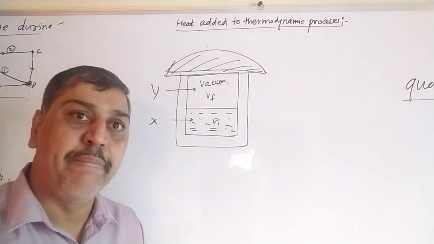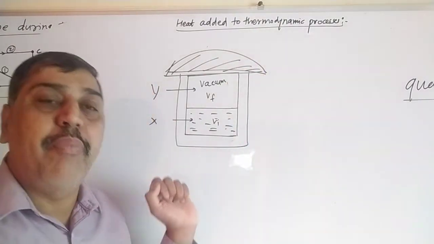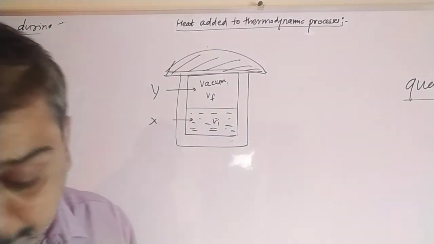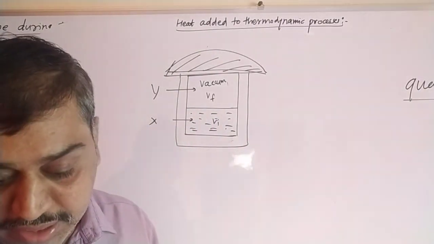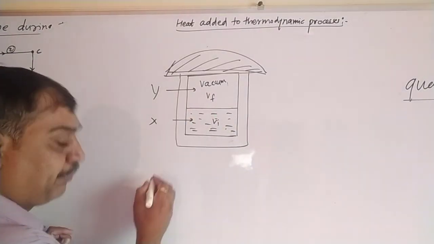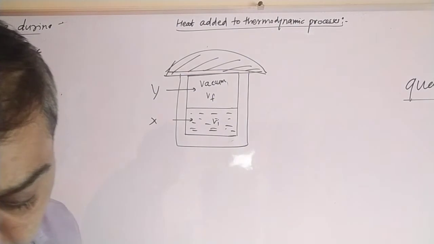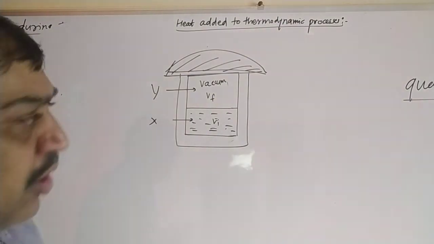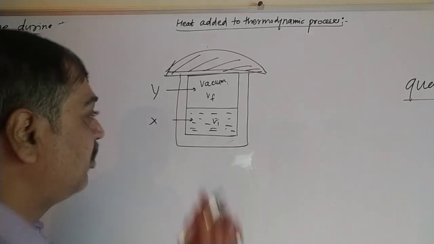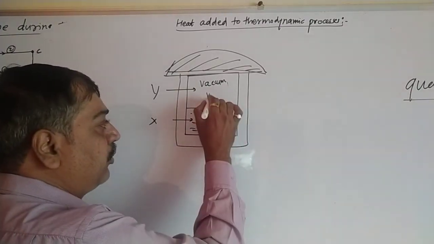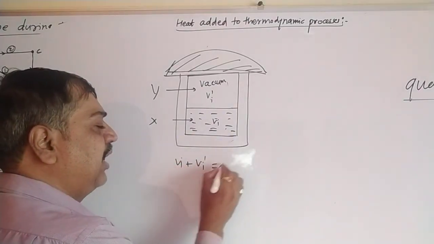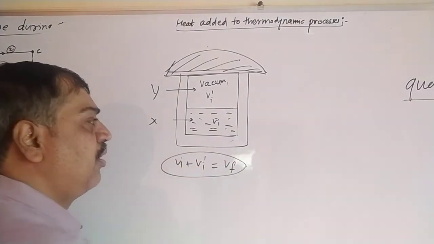Now what can occur? The whole thing is insulated. After some time, the compartment is divided into two compartments X and Y having volumes Vi and Vf. If we add these two volumes together, what do we get? The total volume. So Vi plus Vi dash comes to be the total final volume Vf.